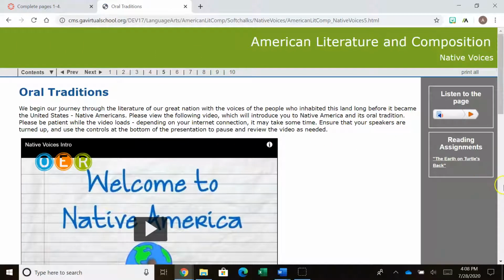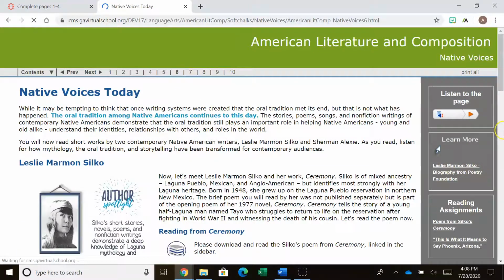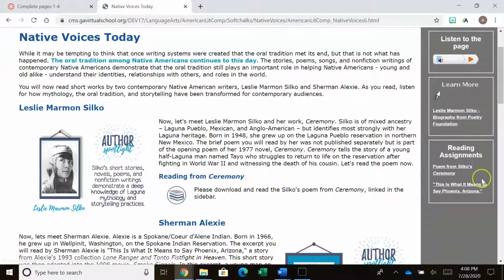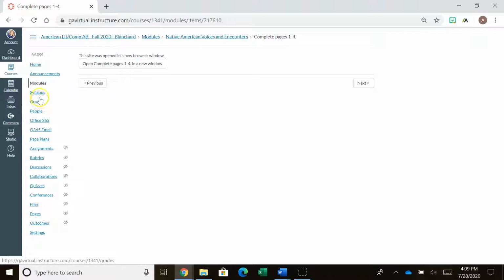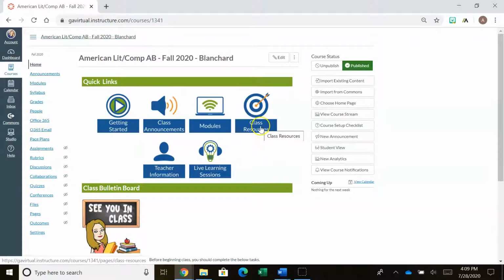For example, look at page 5. We have the Earth on Turtles back here, and you're supposed to read that. If you want to listen to it while you're reading it, you certainly can do that, but that's where you need to read that, and that will definitely be on the test for this unit. So again, a lot of times you see over here on page 6, there's a lot here, reading assignments in this right-hand sidebar. So please just notice that and make sure that you are alert to that, okay? All right, back to the home page.